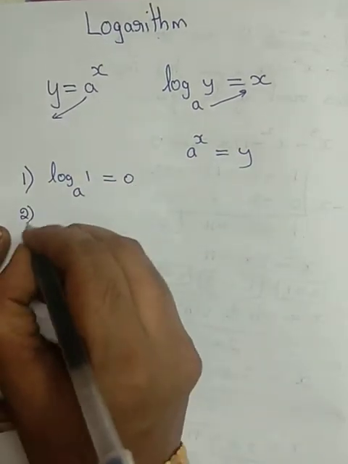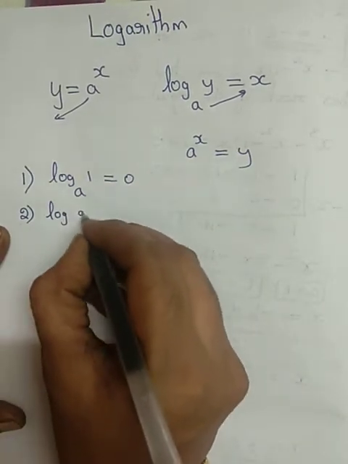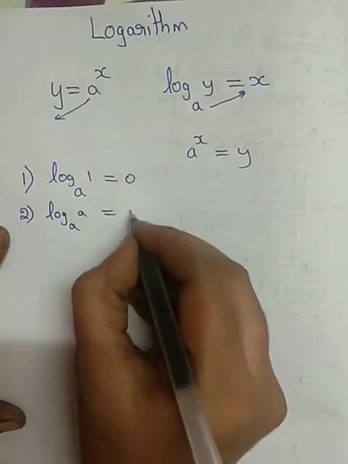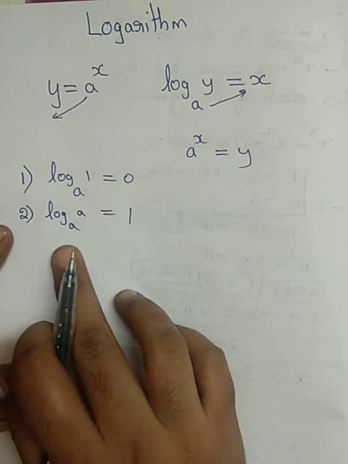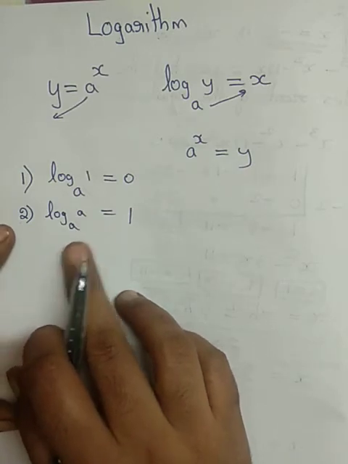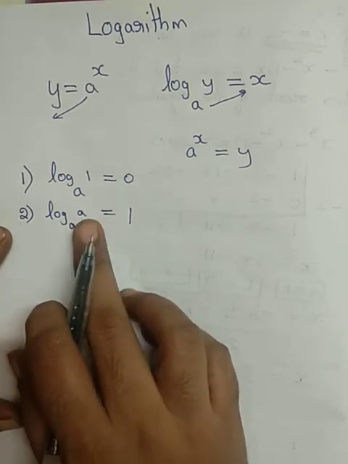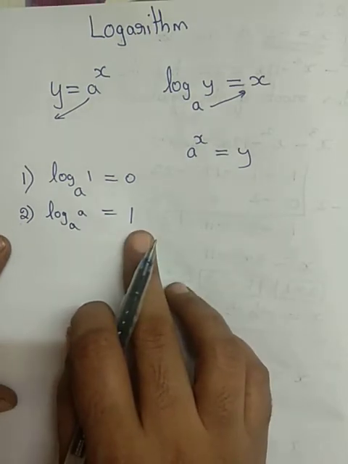The second thing what we should know is log a to the base a is equal to 1. இங்கே இருக்கிற நம்பரும் பேஸில் இருக்கிற நம்பரும் ரெண்டுமே சேமாக இருந்தால் the value is 1. Log a to the base a is equal to 1.